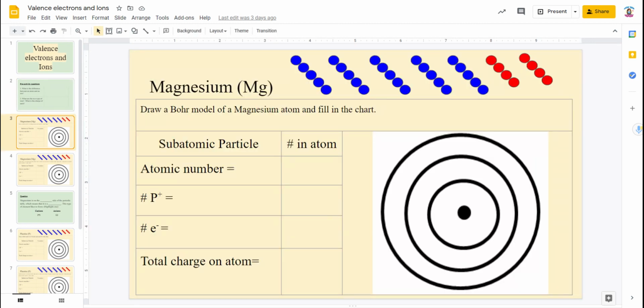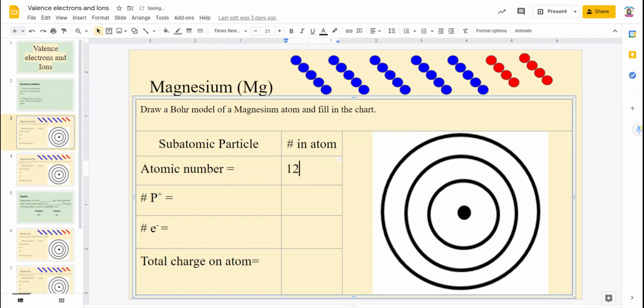Now, when it comes time for making your Bohr diagrams, this is the same thing that we did last chapter, when you had to figure out how many electrons it has, and then figure out from there what your valence electrons are. As we are looking at the Bohr diagram, we first have to figure out the atomic number. The atomic number for magnesium is 12. So that tells me there are 12 protons, and there are going to be 12 electrons.